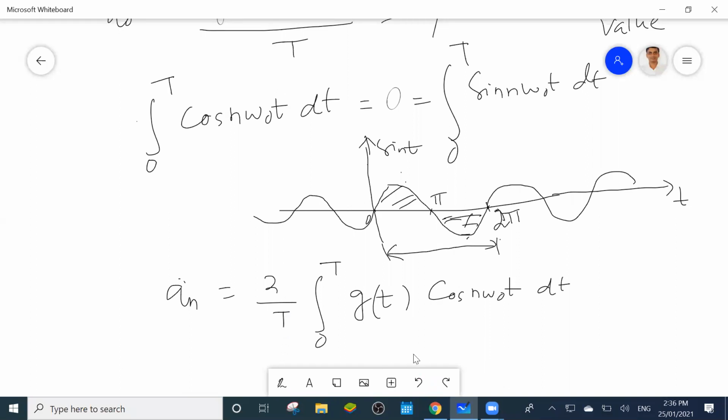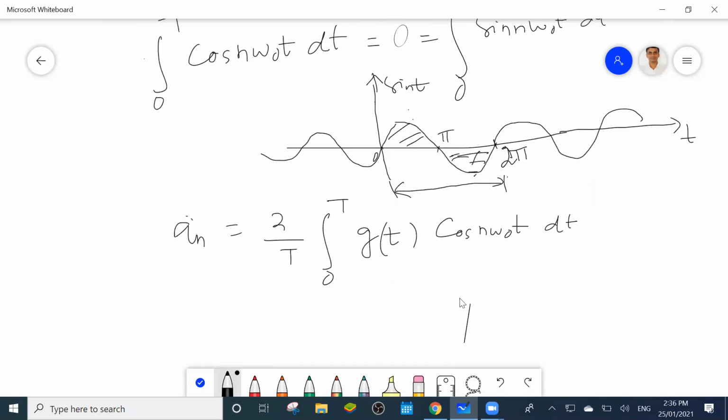Okay, an is associated with cos, that's why an = 2/T ∫ from 0 to T of g(t) cos(nω0t) dt. Now, what is the value of bn? So bn = 2/T ∫ from 0 to T of g(t) sin(nω0t) dt. So these are the coefficient values. Then you can put them in the expression, and you will get the trigonometric Fourier series expansion. So easily you can derive all the coefficients.